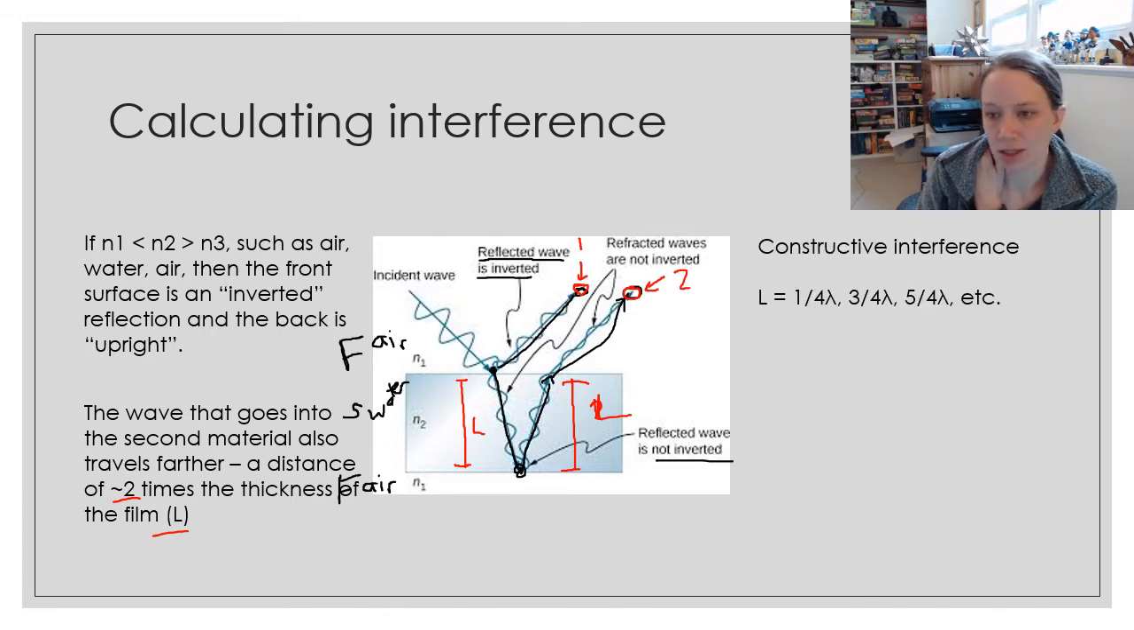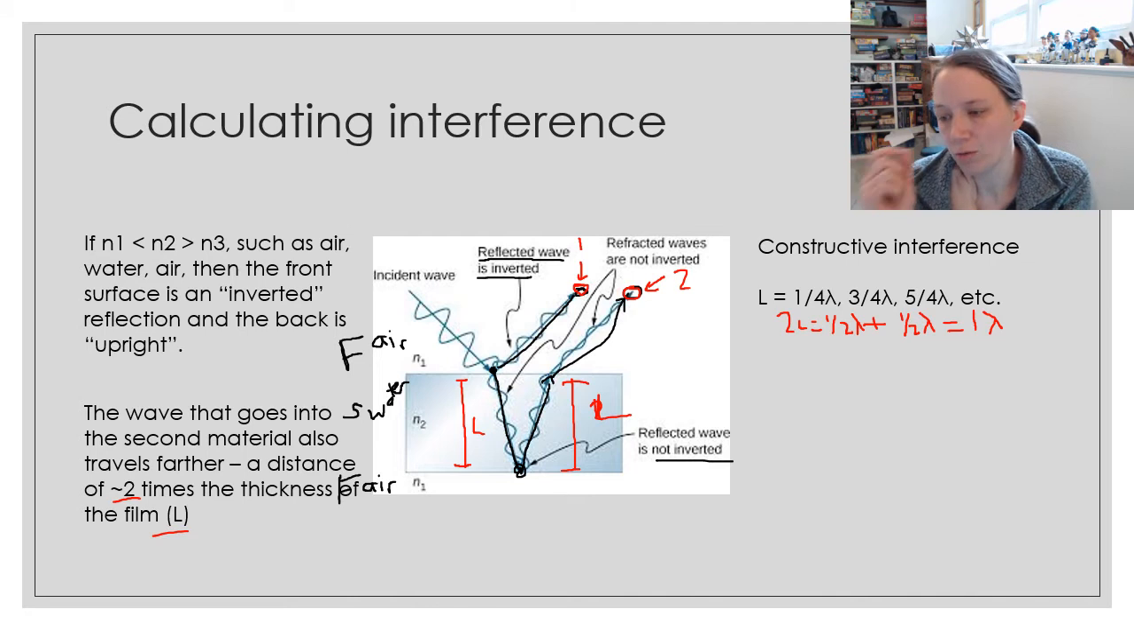So under what conditions would we end up with constructive interference? Well, the very first constructive interference we would get is if L is equal to 1/4 of a wavelength, because in that case, 2L equals a half a wavelength. And we're going to add the half a wavelength phase shift that is the difference between one of those being inverted and the other not being inverted, and we end up with a 1 wavelength difference between that first wave and the second wave. And 1 wavelength puts me back in phase, so we get constructive interference.